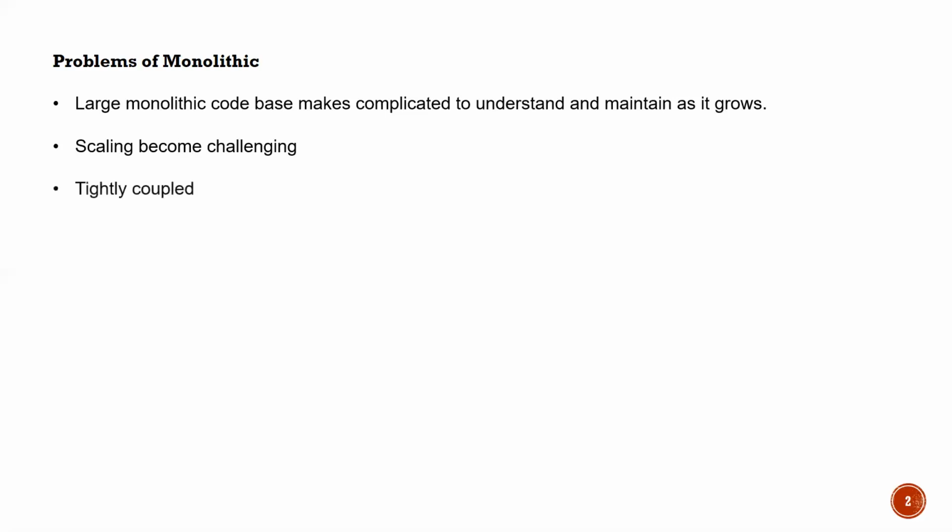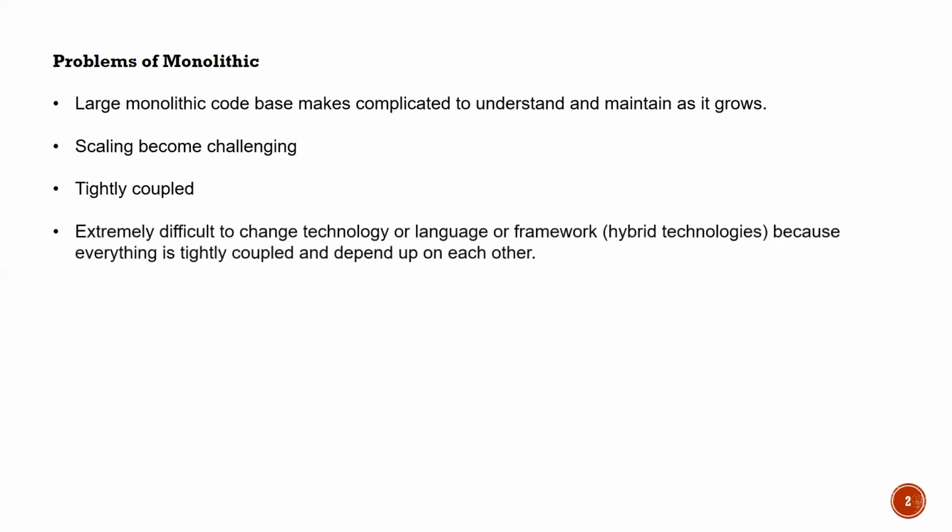Monolithic code is tightly coupled. Whenever you change something in one of the services, it might affect other services as well, and it is extremely difficult to change the technology, language or framework because everything is tightly coupled and depends on each other. For example, as I already mentioned, assume there are four services. When you want to change the offers page from PHP to Python, because you'll get a little more advantage if you use Python, then changing that code will create a lot of problems.